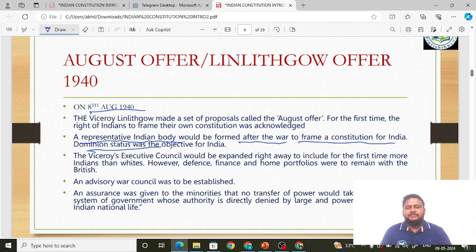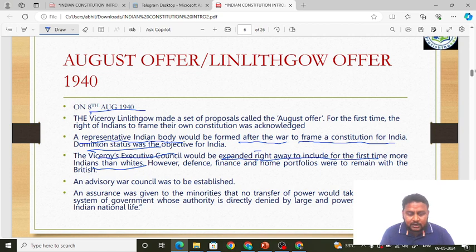This was not okay with the Congress; we shall learn that in future. Now, the Viceroy's Executive Council would be expanded right away to include, for the first time, more Indians than whites. You know the British policies, be it police, judicial, or education policy, whatever policies were made, they were in favor of the British but discriminatory against the Indians. But this time, they are saying that more people will be included in the Viceroy's Executive Council, and they will include them right away. A representative body will be framed after the war.